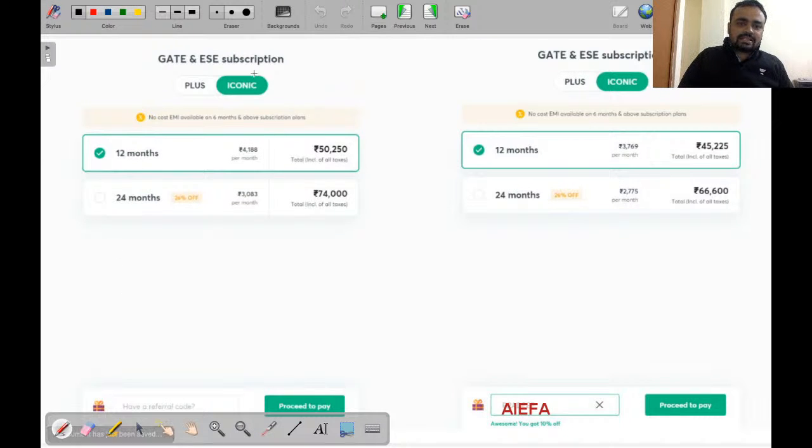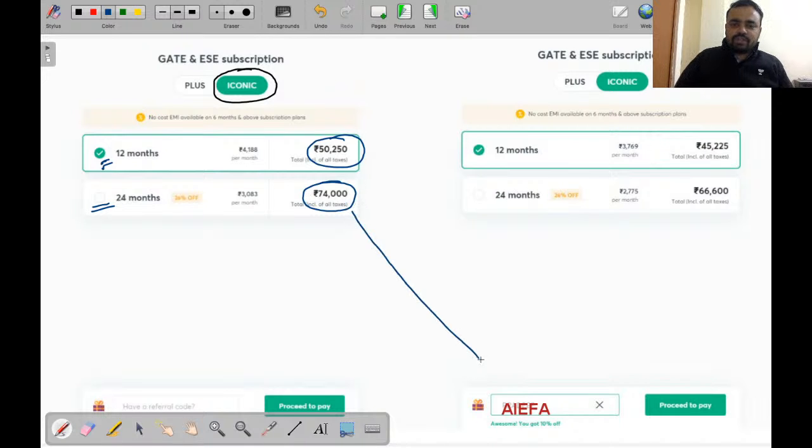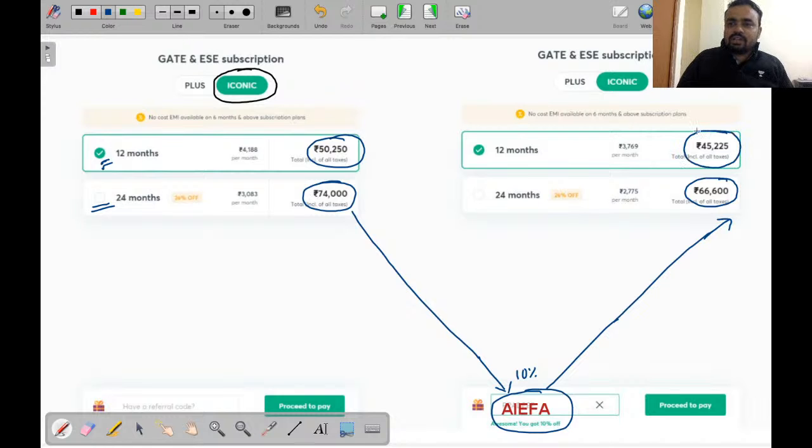So the second subscription model is the Iconic. If you are looking for the Iconic, then this is the fee structure for the 12 month, which is around 50,000, and this is the fee structure for the 24 month, which is around 74,000. But again, in both situations, once you apply the code IFA, which is written over here, you will immediately get a minimum 10% discount, and these are your discounted fees. This is the discounted fees of the 24 month, and this is the discounted fees of the 12 month.